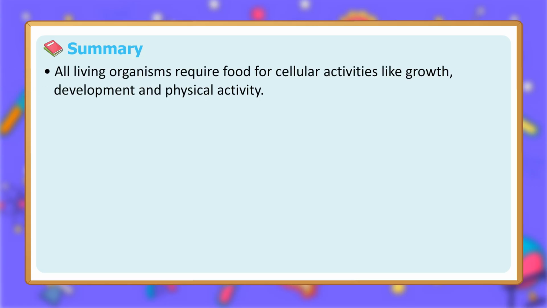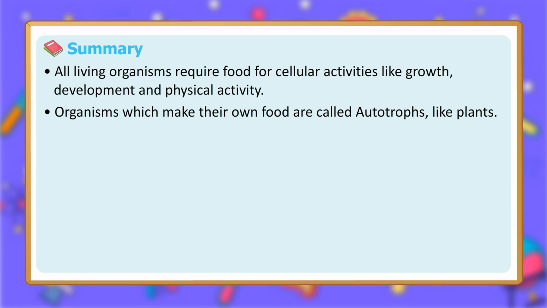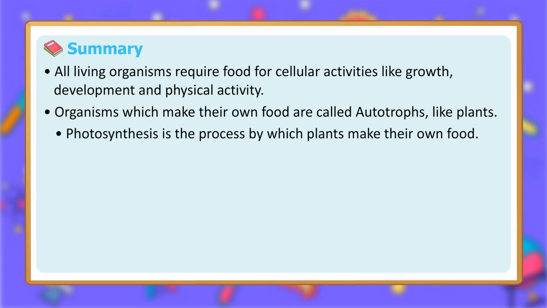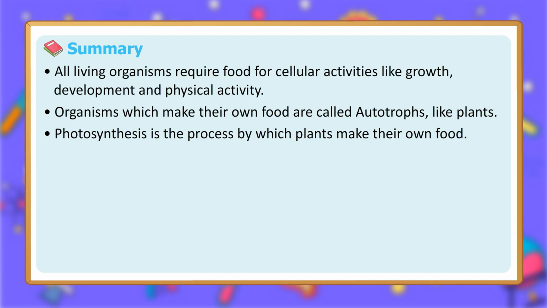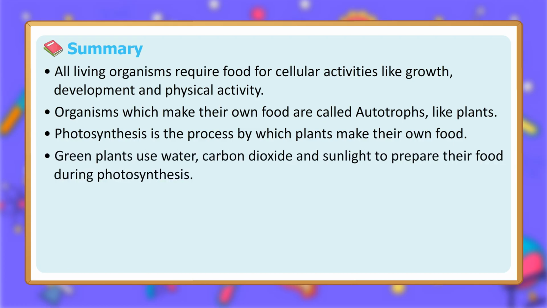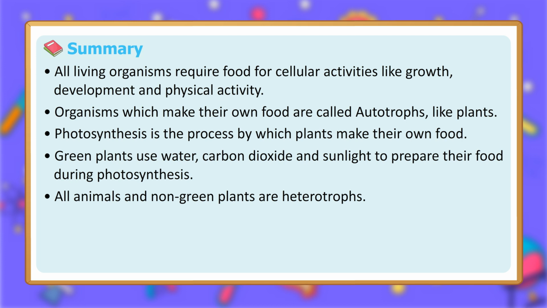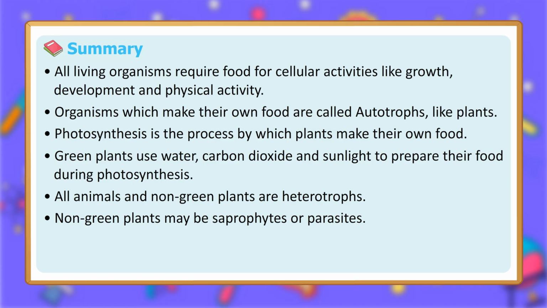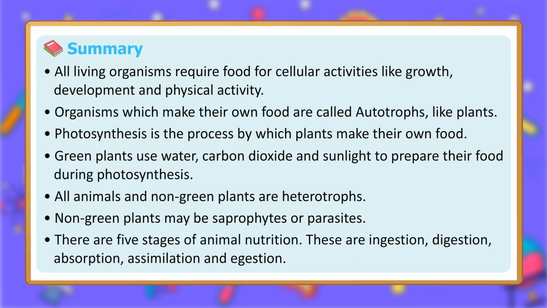Summary. All living organisms require food for cellular activities like growth, development and physical activity. Organisms which make their own food are called autotrophs, like plants. Photosynthesis is the process by which plants make their own food. Green plants use water, carbon dioxide and sunlight to prepare their food during photosynthesis. All animals and non-green plants are heterotrophs. Non-green plants may be saprophytes or parasites. There are 5 stages of animal nutrition. These are ingestion, digestion, absorption, assimilation and egestion.